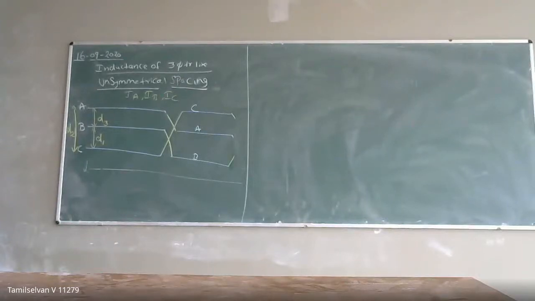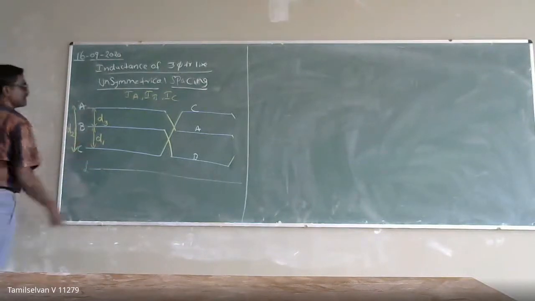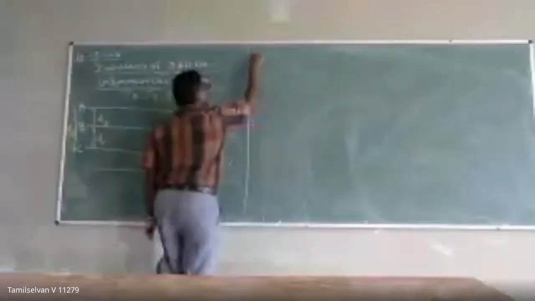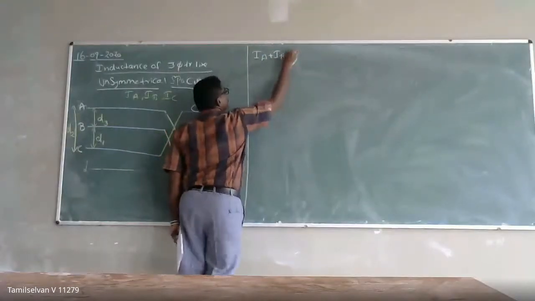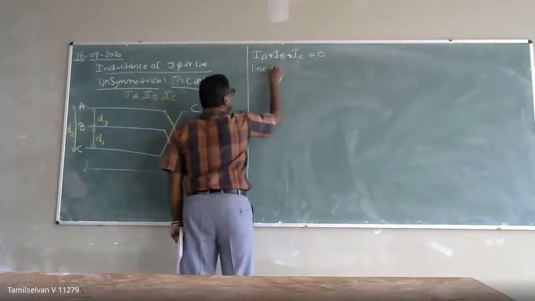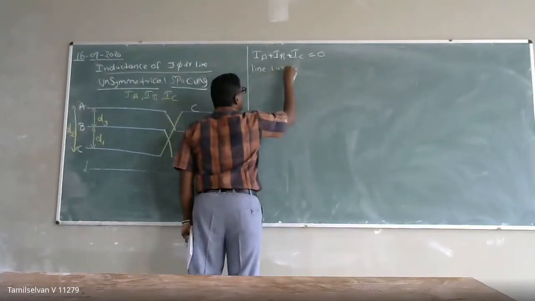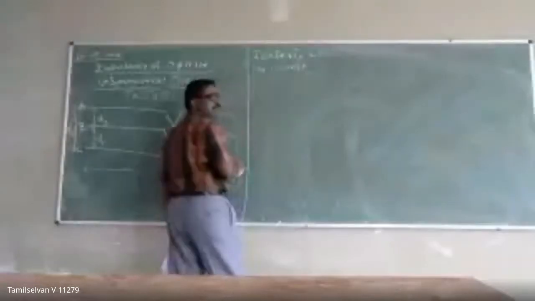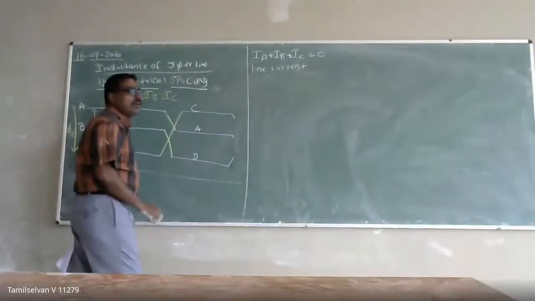Since I am changing the position at regular intervals, I am assuming the line currents are balanced, because they are at different phases. So automatically IA plus IB plus IC will be equal to 0. I am assuming the line current will have a phase difference of 120 degrees.